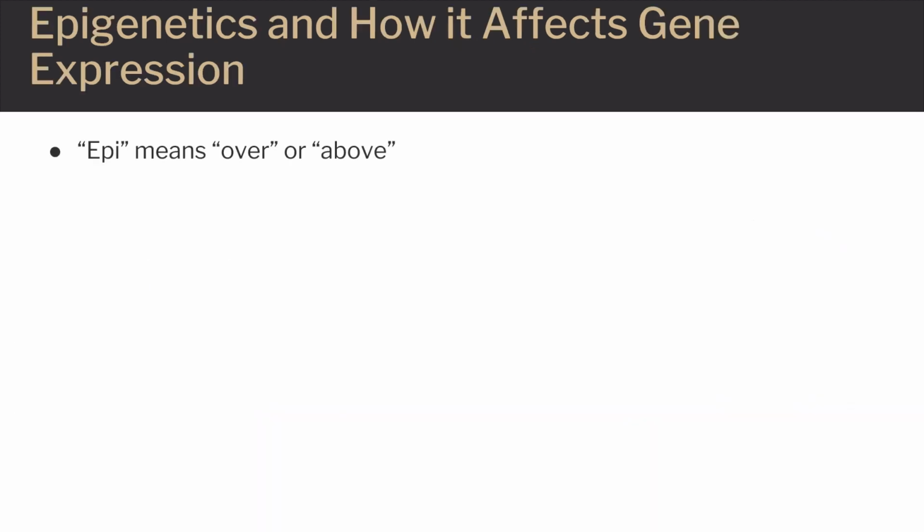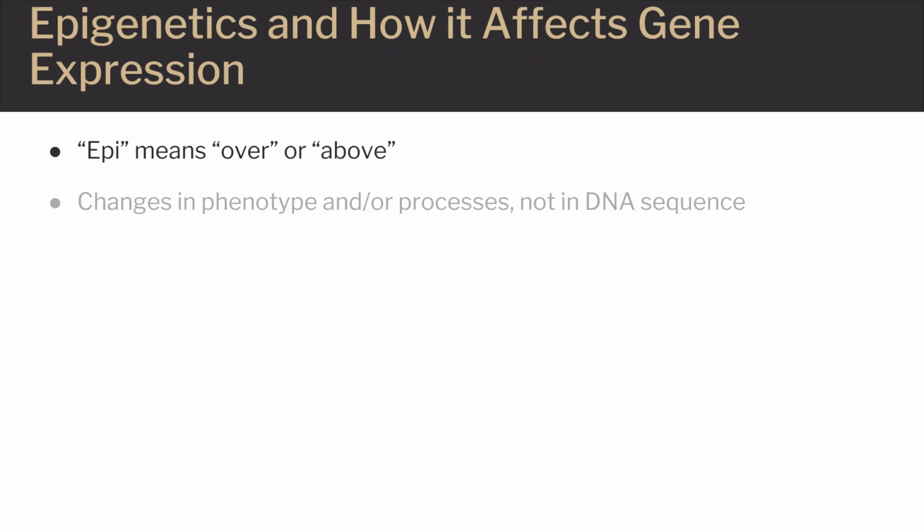The term epigenetics comes from the Greek root epi, meaning over or above. The term epigenetics has come to represent the inheritance of variation above and beyond differences in DNA sequences. Epigenetics usually refers to the phenotypes and processes that are transmitted to other cells, and sometimes to future generations, but that are not the result of differences in the DNA base sequence.